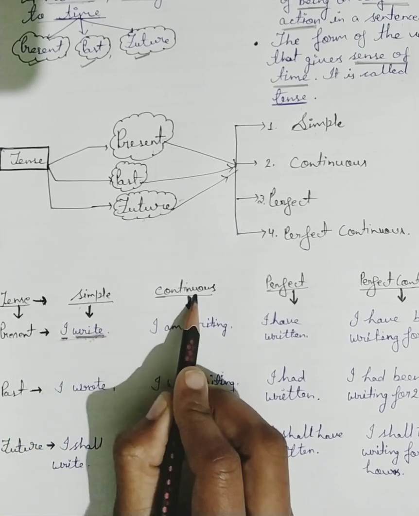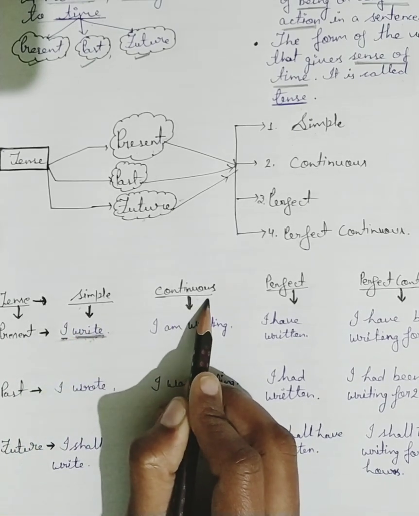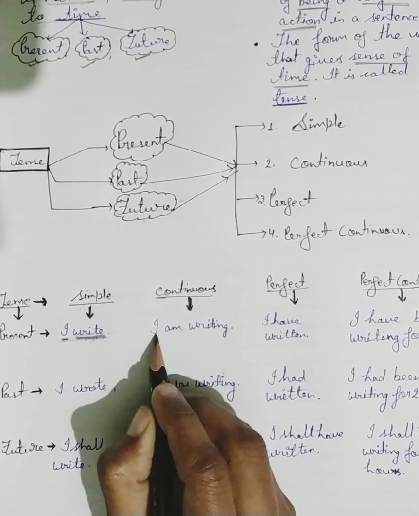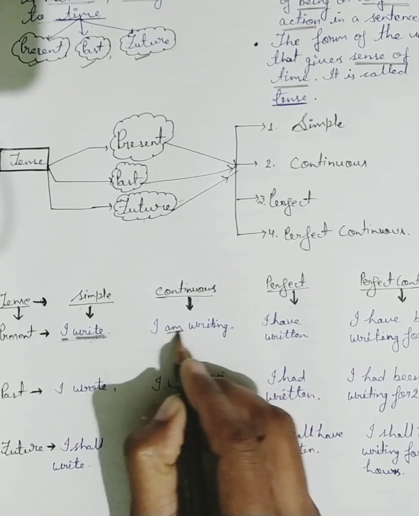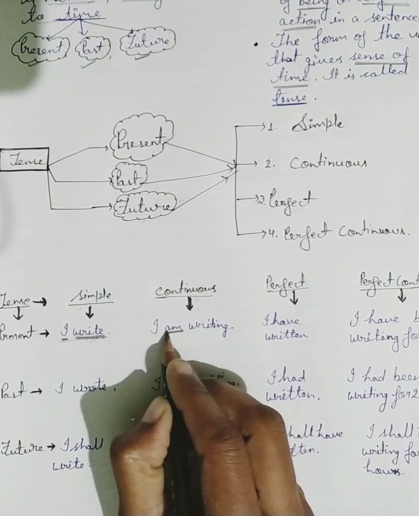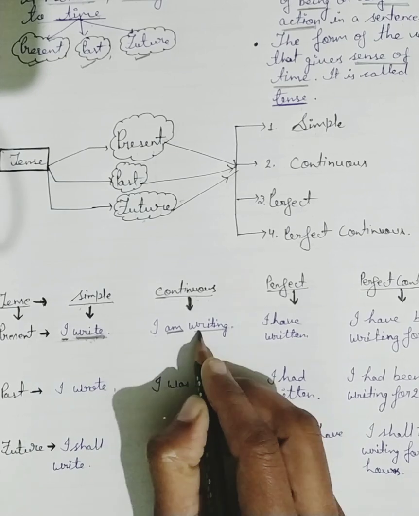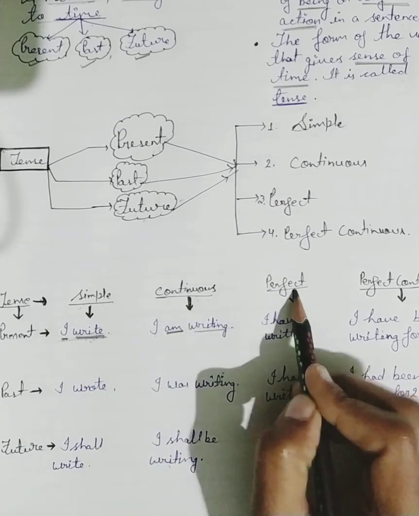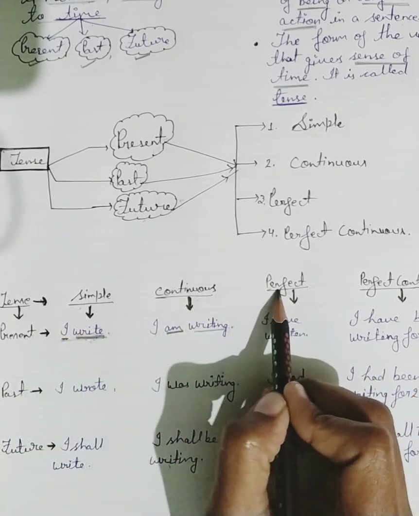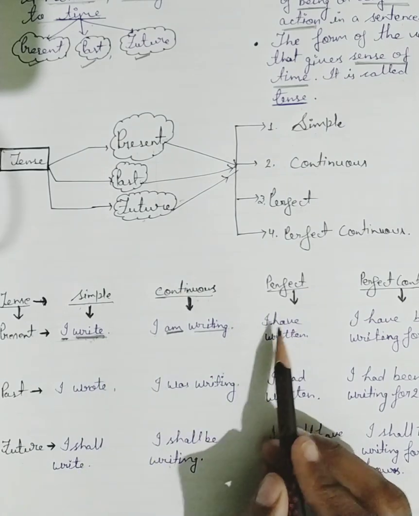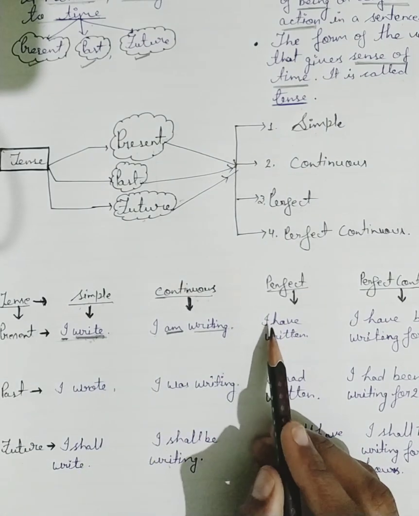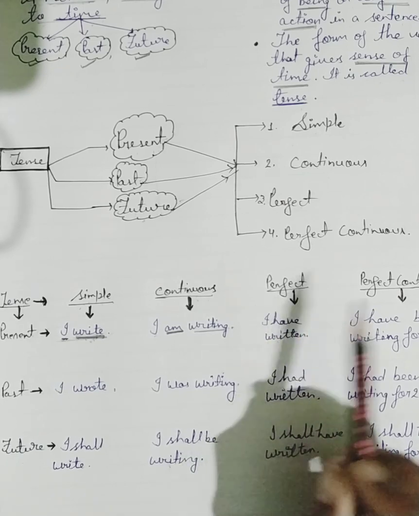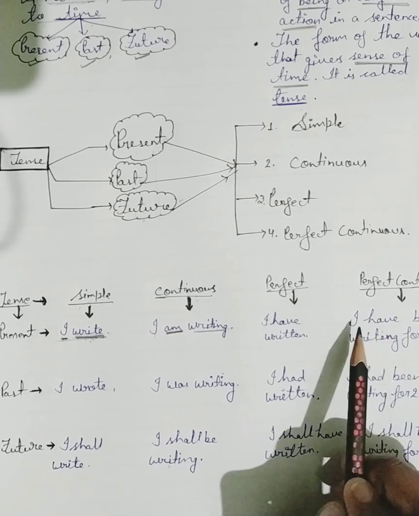If we talk about the continuous tense, it looks like "I am writing." You can see here, this is the helping verb that is used here, and this is our main verb. Now if we talk about the present perfect, the sentence looks like "I have written."